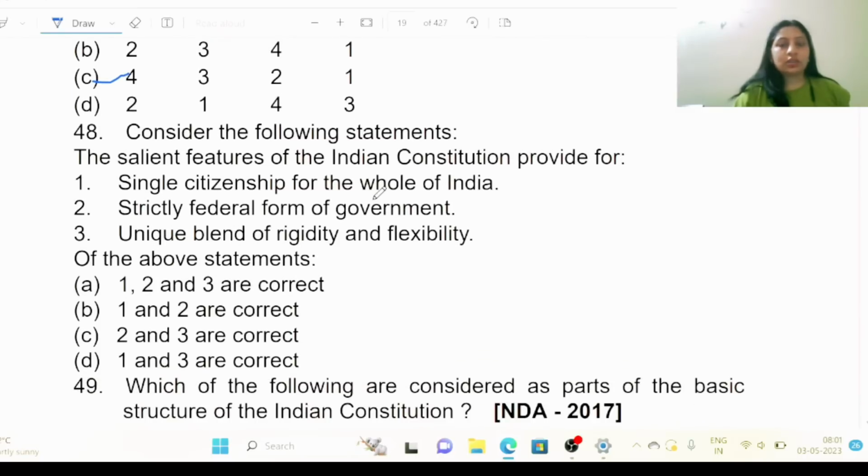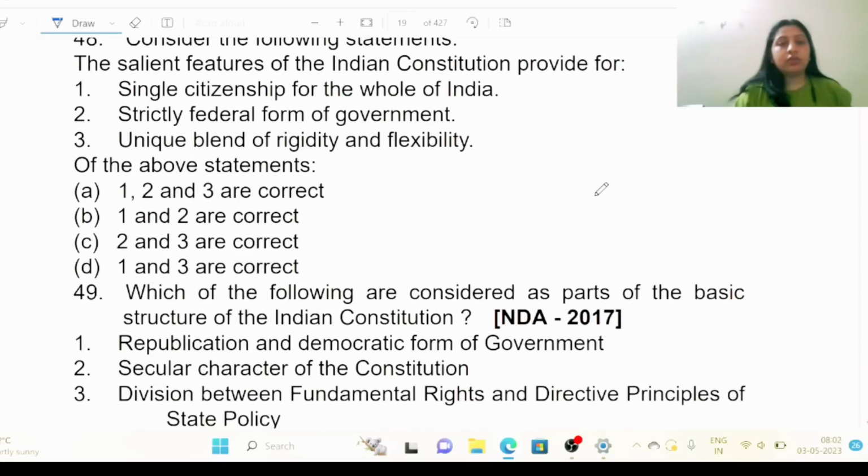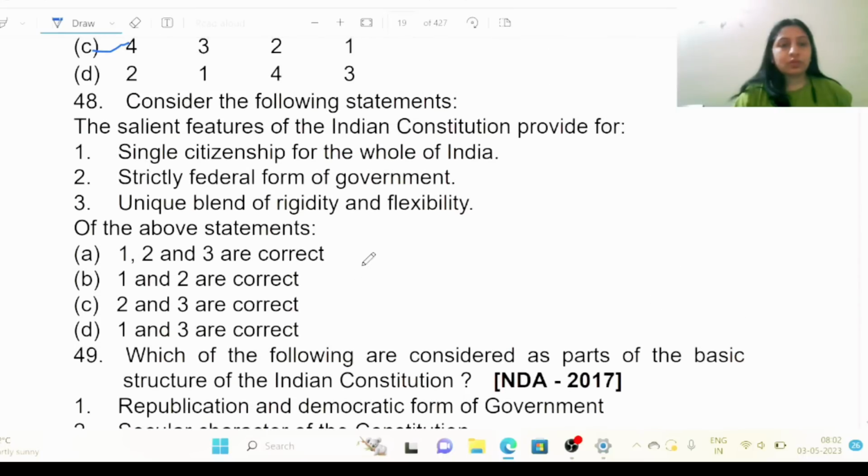consider the following statements. Okay, the salient features of the Indian Constitution provide for 1. Single citizenship for the whole of India. 2. Strictly federal form of government. 3. Unique blend of rigid and flexibility. Of the above statements, A. 1, 2 and 3 are correct. B. 1 and 2 are correct. C. 2 and 3 are correct. D. 1 and 3 are correct. Okay.